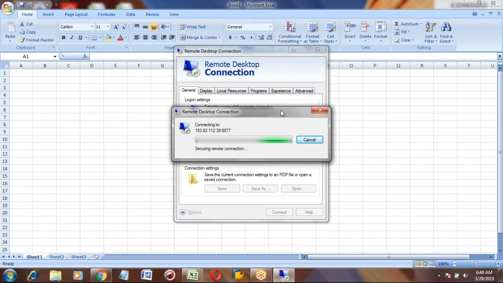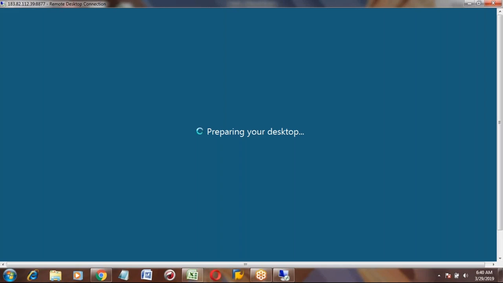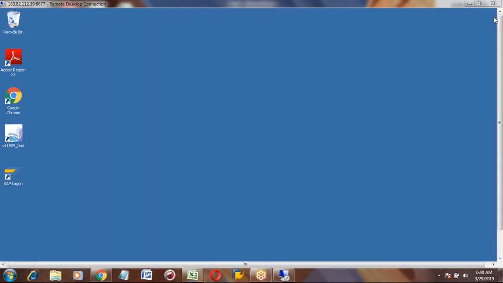It is still connecting. Once it is connected, it will come up as your desktop screen. This is the remote desktop. In the remote desktop, you will have a logon pad.